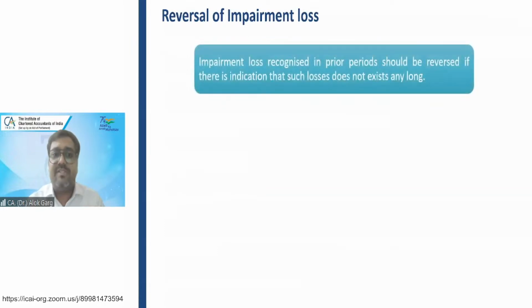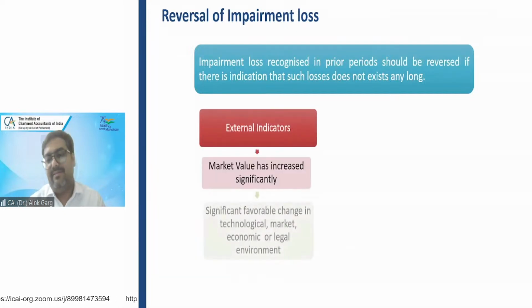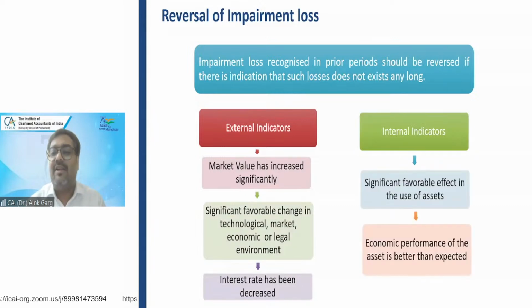Reversal of impairment loss, sir. Can the impairment loss be reversed? Yes, impairment loss can be reversed if there are favorable indicators. And these are external and internal indicators. These favorable indicators are just the reverse of whatever we have discussed, right? Like we have discussed, interest rate has been increased, now it is interest rate has been decreased.